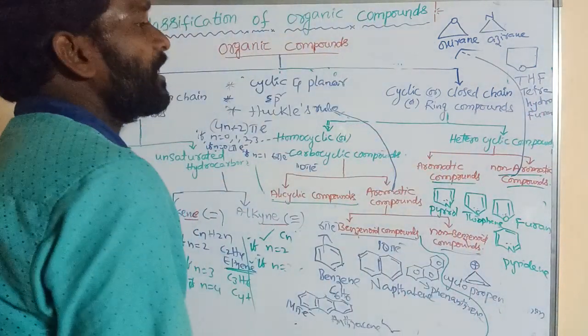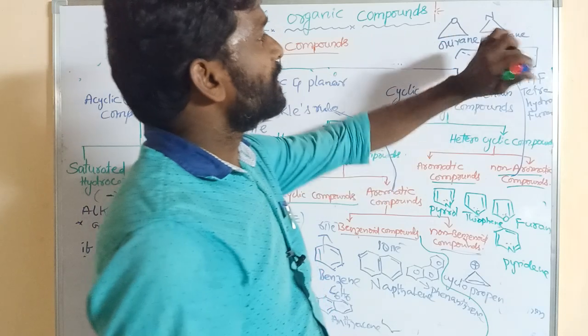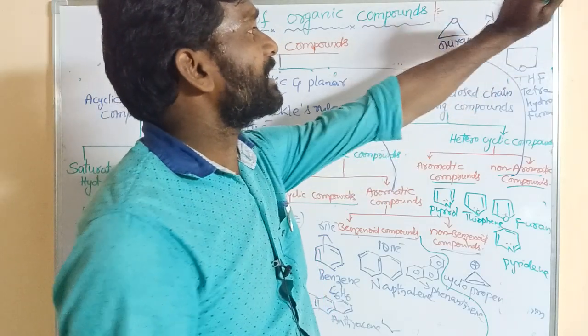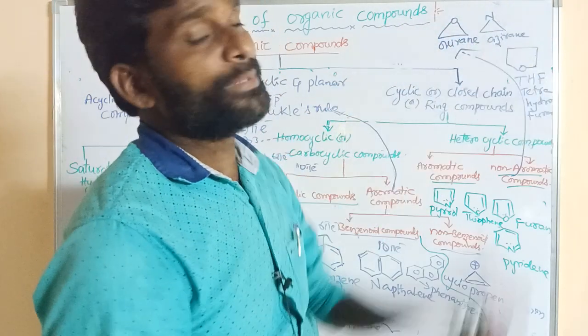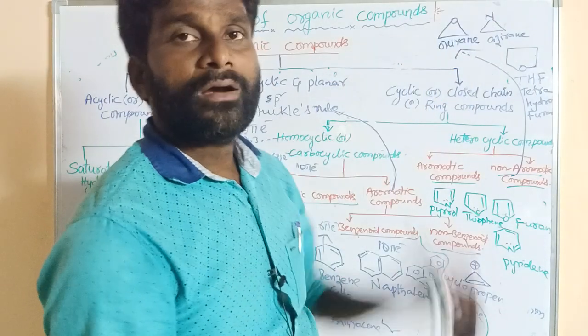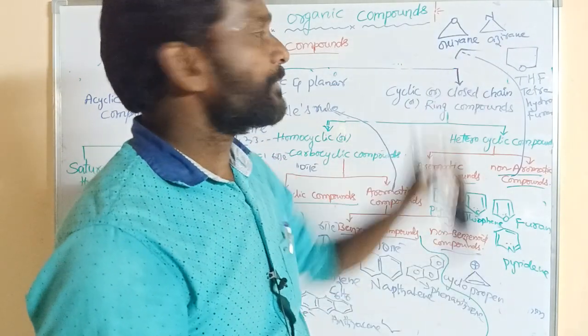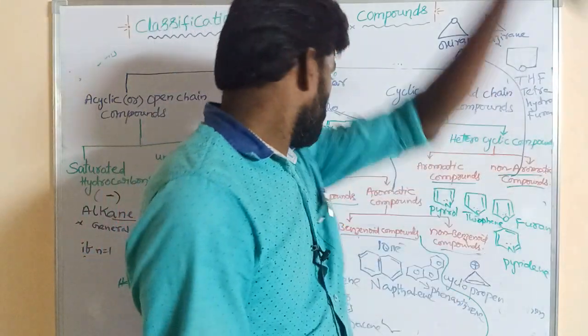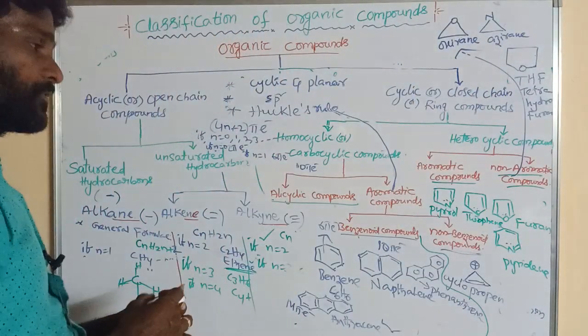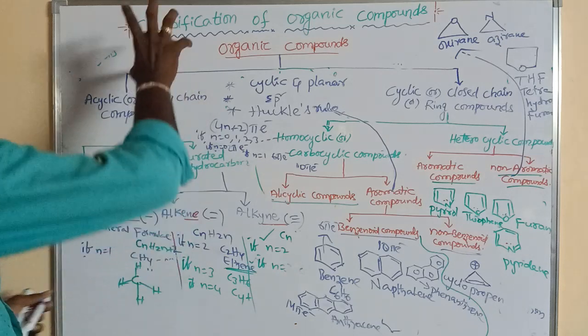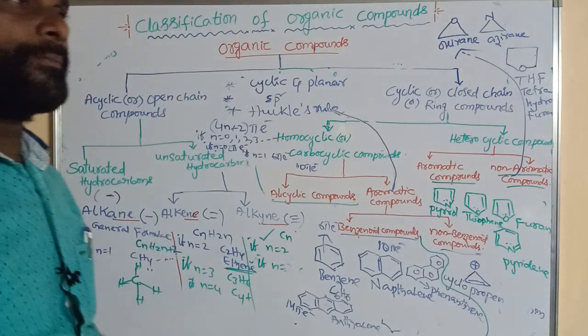So here all are cyclic structures, all containing heteroatoms. All of these cannot obey the aromatic rule. They do not contain pi bonds. So these are non-aromatic compounds. So this is the classification of organic compounds.